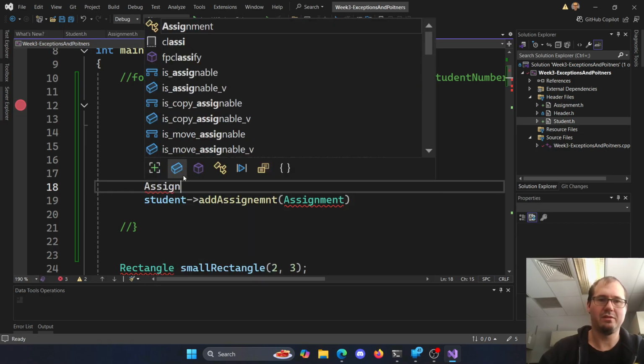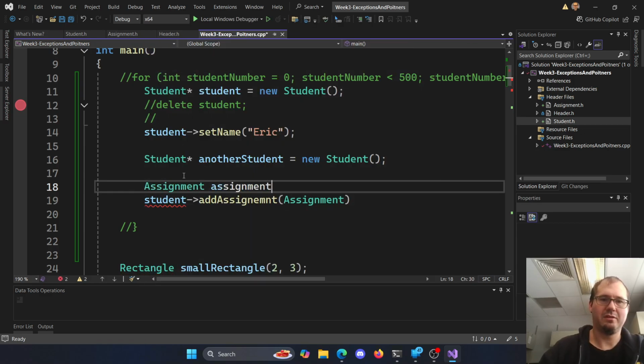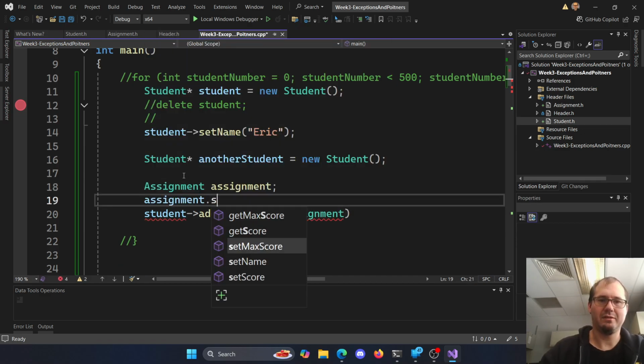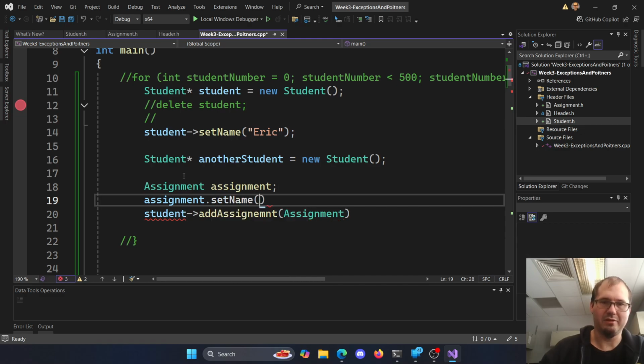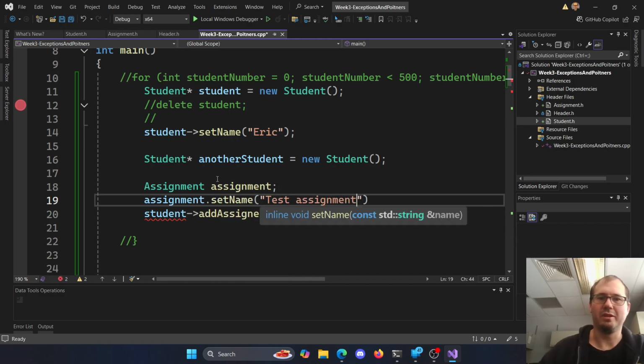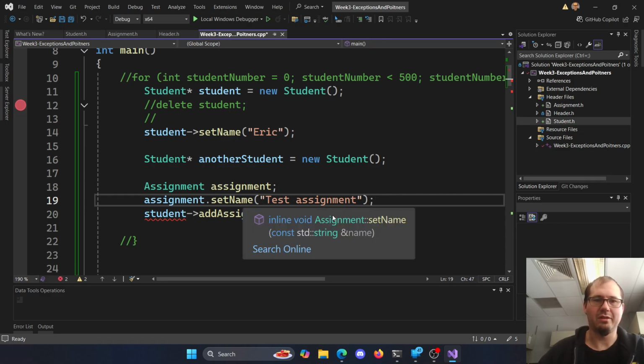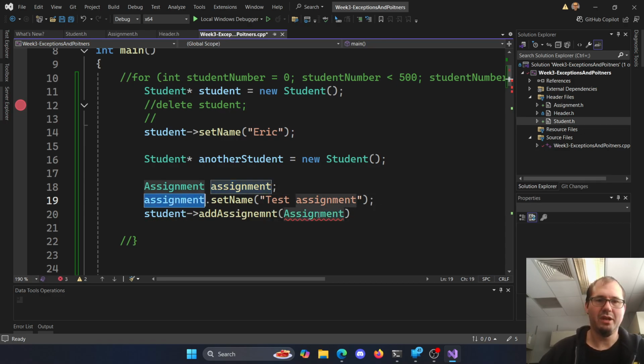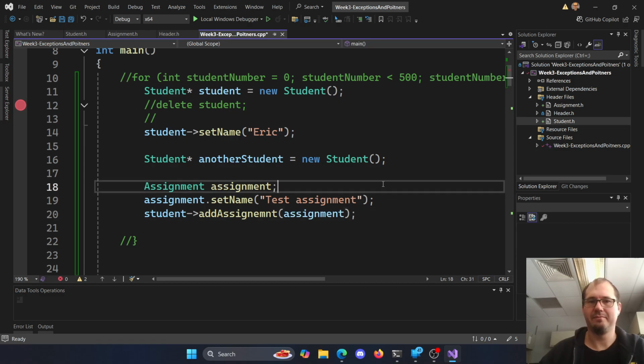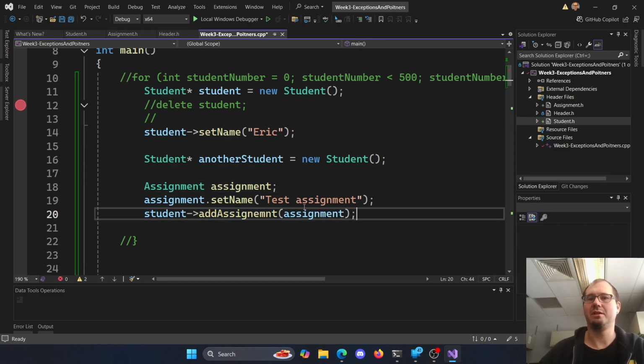So assignment, and then assignment dot, I don't know what, set name here to test assignment. We don't really need to do whole lots of interesting things here, so we'll probably leave that. And then we'll give it, here's your assignment. So we'll add the assignment here we just made, just a test assignment, and we get it back out.